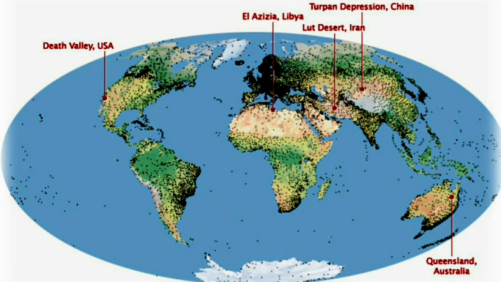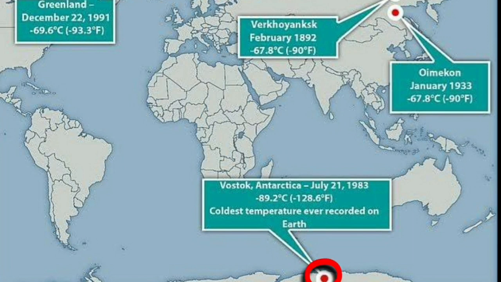The highest temperature was recorded at Azizia in Libya in July 1922. It was 57.8 degrees Celsius. And at Vostok Station in Antarctica, the temperature fell to minus 89.2 degrees Celsius in July 1983.